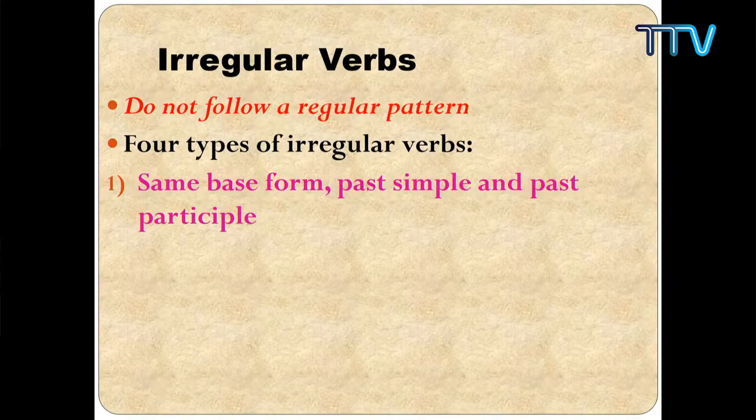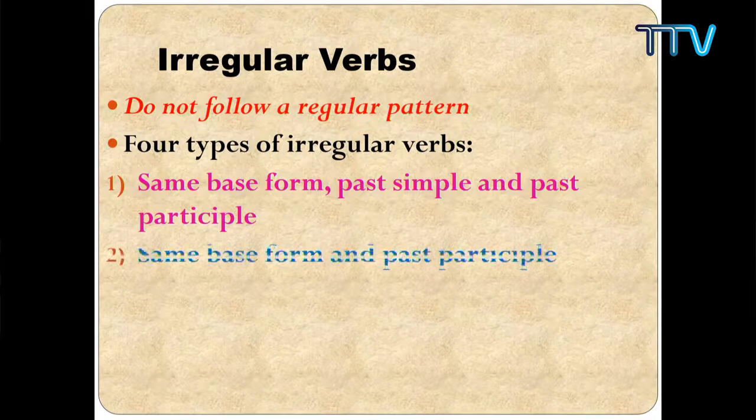But what you need to remember is, though irregular verbs do not follow a specific or regular pattern, we need to try to group them into patterns so that we can remember them easily, right? The irregular verbs can come in this way. One group is when the base form, that is the present form or infinitive, the past simple and past participle all have the same spelling.